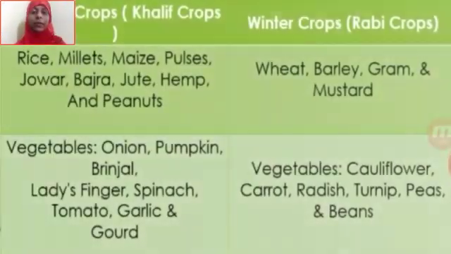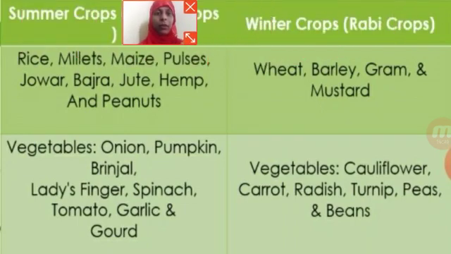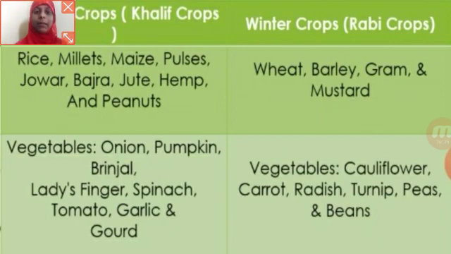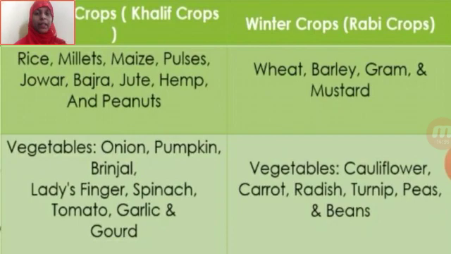After discussing the types of soil, we also saw the types of crops. We saw the two types of crops, kharif crops and rabi crops. These are also called summer crops and winter crops. The summer crops are rice, millets, maize, pulses, whereas the vegetables that a farmer grows as kharif crops are onion, pumpkin, brinjal, whereas the winter crops are wheat, barley, gram, etc. So you can refer to this table.